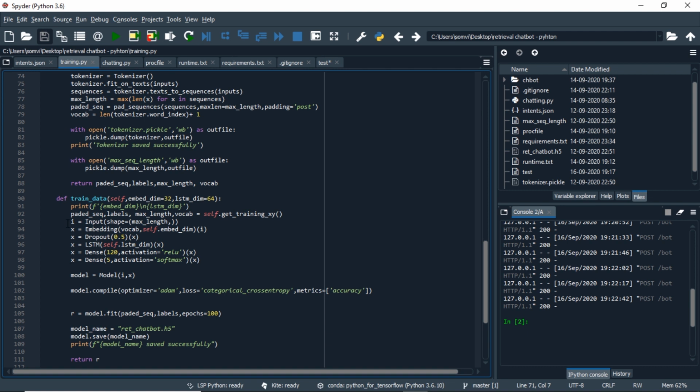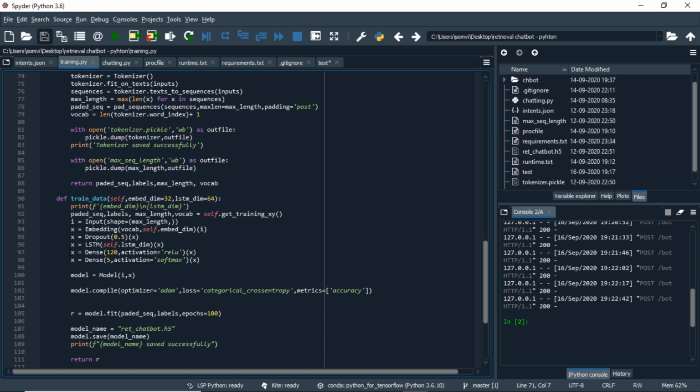We will be using Keras functional APIs. First, we will define input, which will take the size of maximum length. We will provide an embedding layer so that the words can be converted into a matrix of integers. We will be using a dropout of 50% because we only have a limited amount of data and we don't want our model to train improperly. Next, we will provide one LSTM layer.